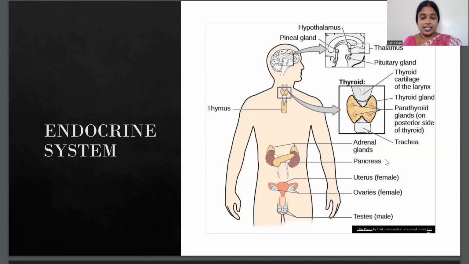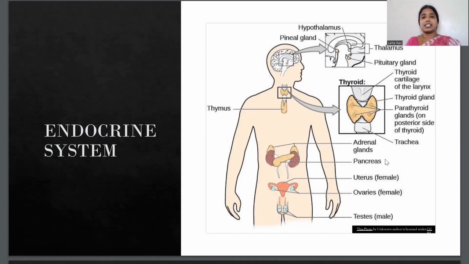Now this is the endocrine system. Now what is the endocrine system? It is a system of different specialized organs that secrete special chemical substances known as hormones. So all those specialized organs which are responsible for producing or secreting hormones, they together form the endocrine system. Now this endocrine system has different glands in it, and we are going to study about some of the major glands that make up the human endocrine system.